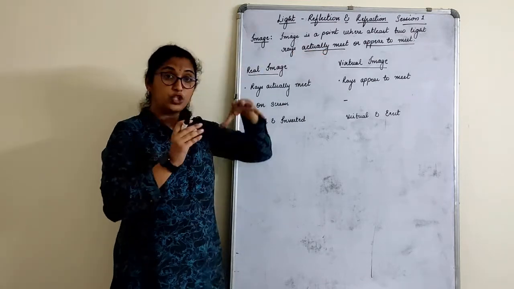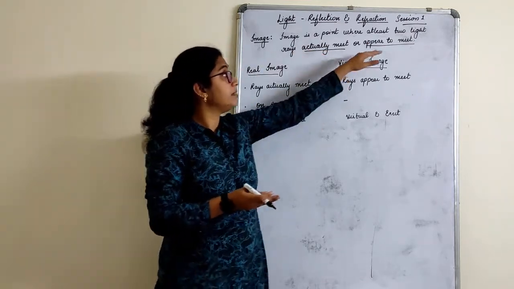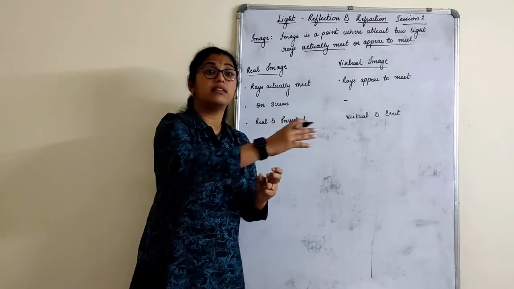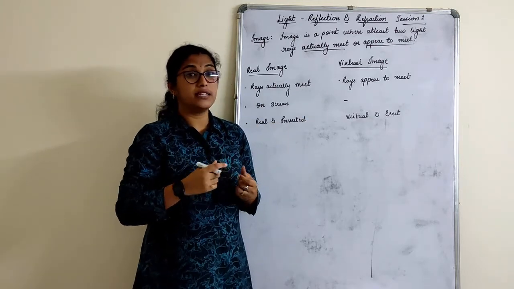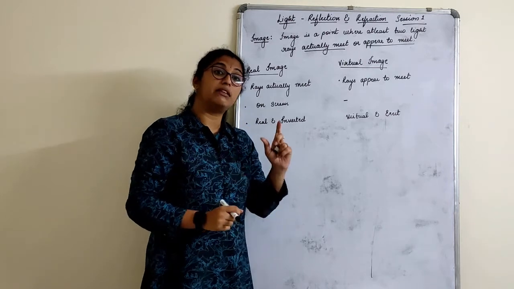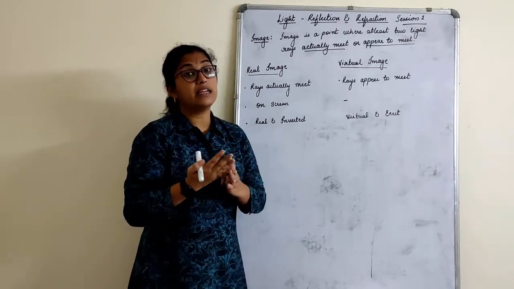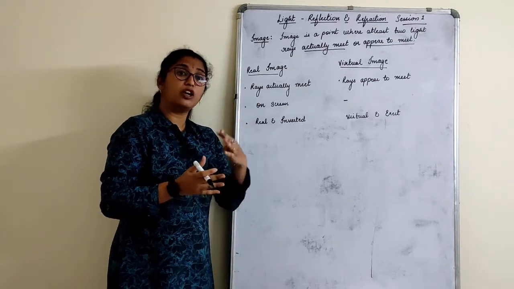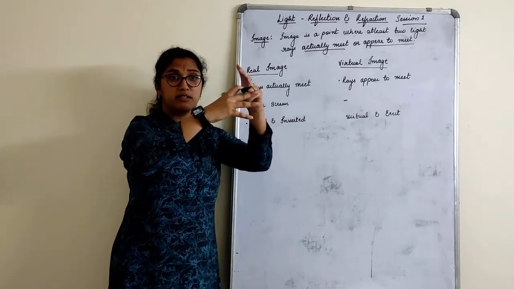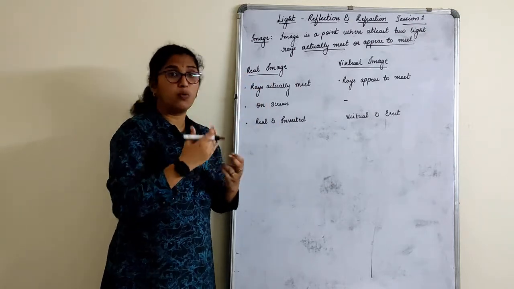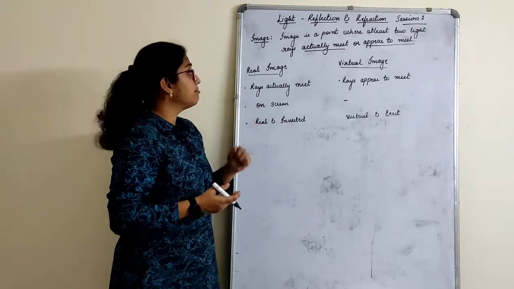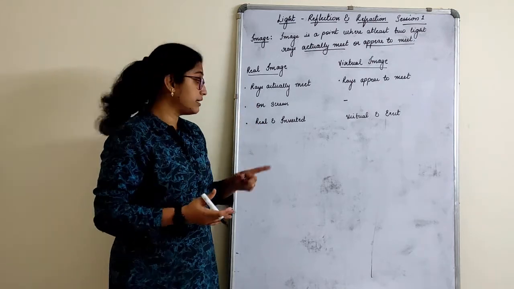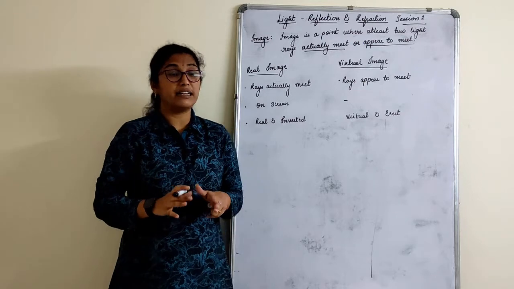When the rays actually meet, one type of image is formed, and when the rays appear to meet, it means they don't actually meet. We have to artificially make the rays meet. In the sense, nobody will go there and make an artificial arrangement; that's when they do not meet naturally. The images where the rays actually meet naturally all by themselves, when the ray of light is passed, they bounce back or reflect, in whatever possible ways we see here, such images are called real images. Real images can be obtained on the screen. Real images are always real and inverted.